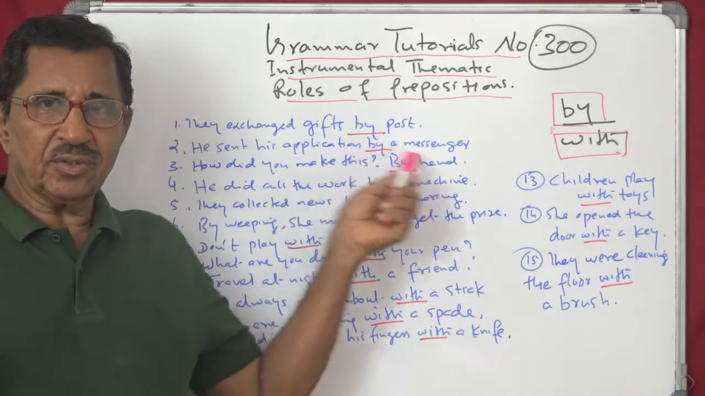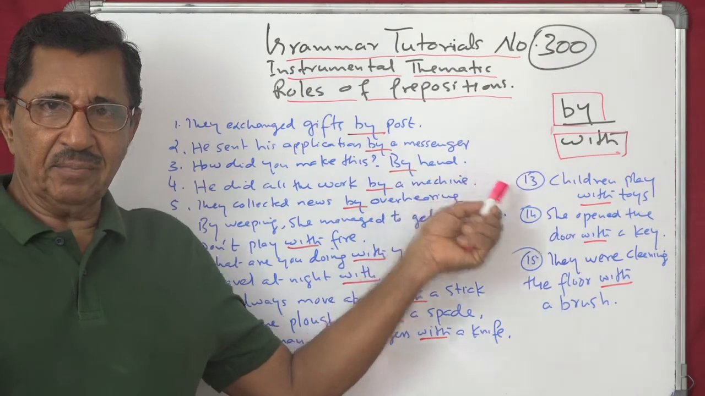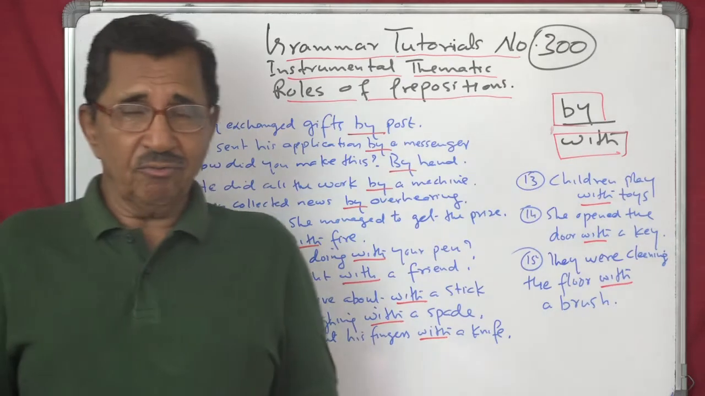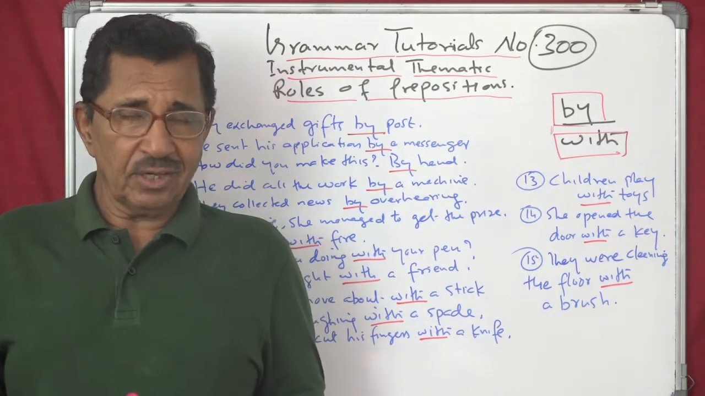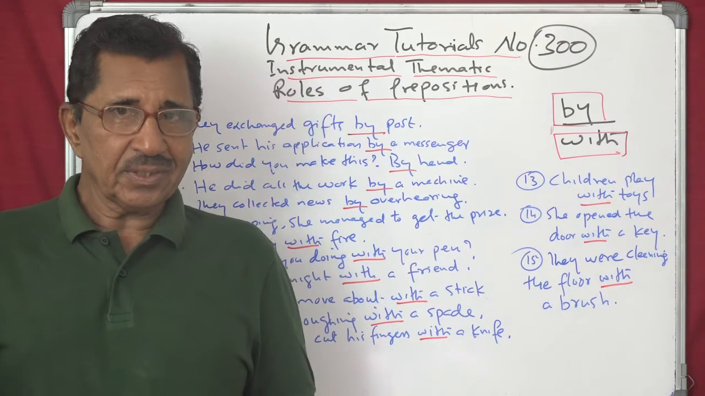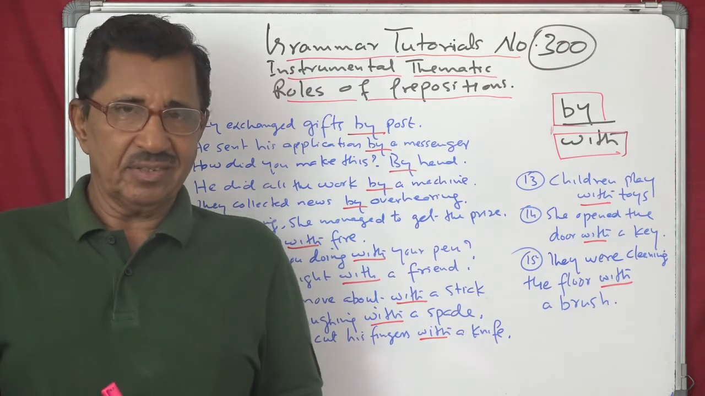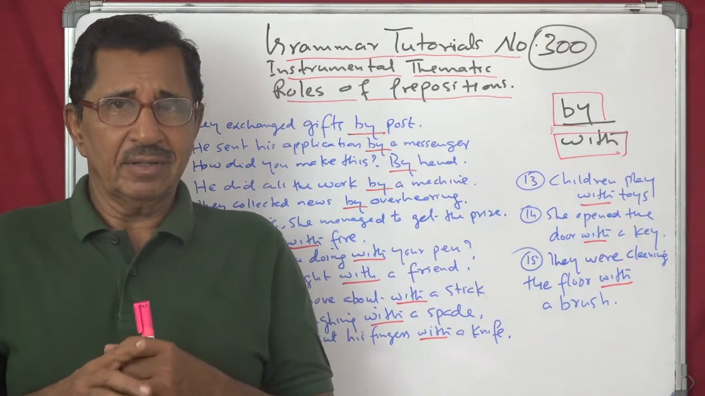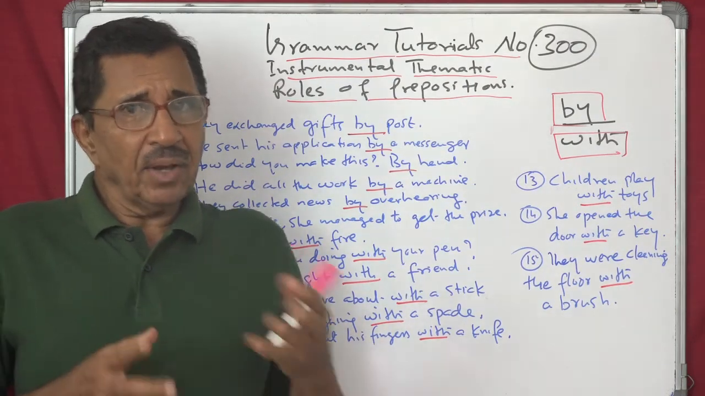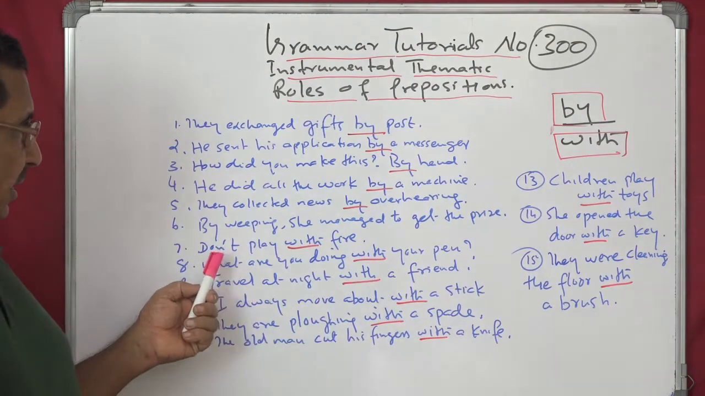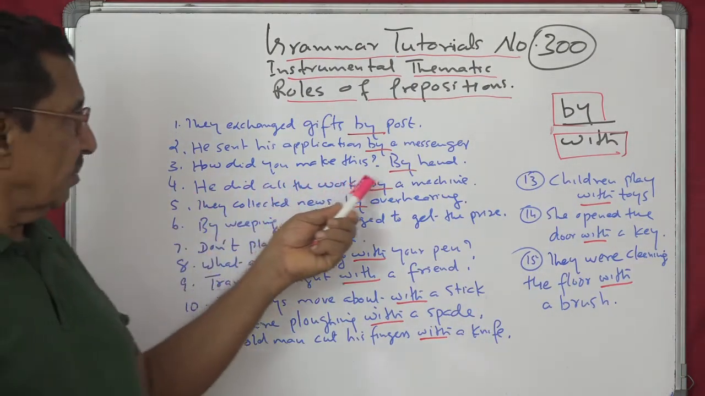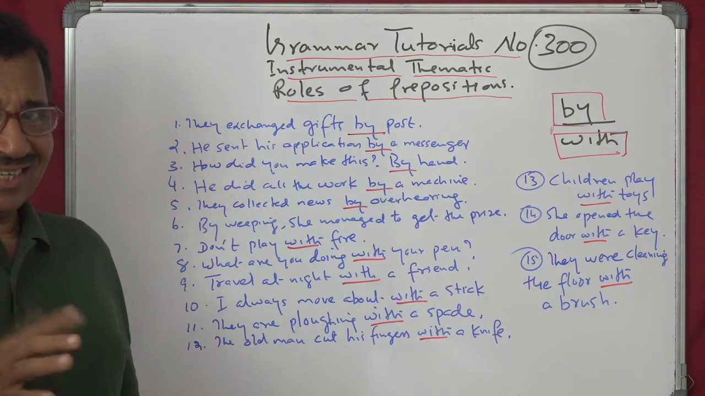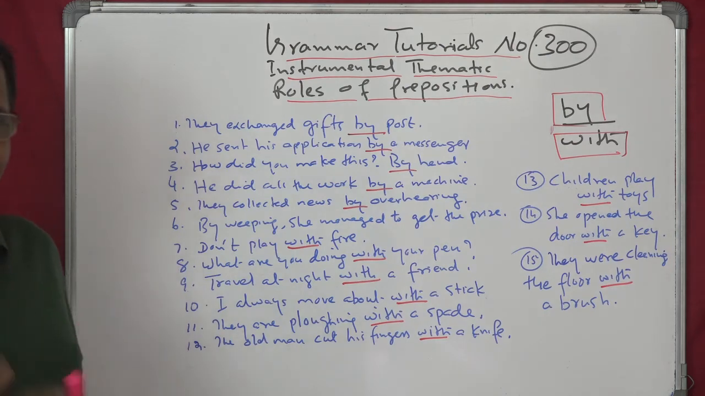So the instrumental roles of prepositions, with and by. And the difference also is. One method to find out whether you have used the right preposition in the right place is to substitute. Sometimes you may find a slight difference. Then you see the better one. Understand? Sometimes you may think, by also can. For example, in this case, how did you make this? With hand, by hand, which is better. See, that is the way, one way.